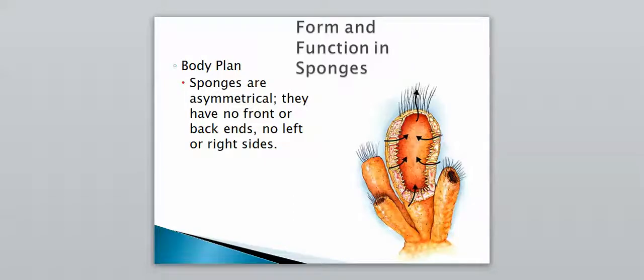So first is their body plan, and this is going to go along with how they get their food. Sponges are asymmetrical, meaning they have no symmetry, they have no defined shape, and they have no front or back ends, they have no left or right sides. So they're basically completely random on how they grow.